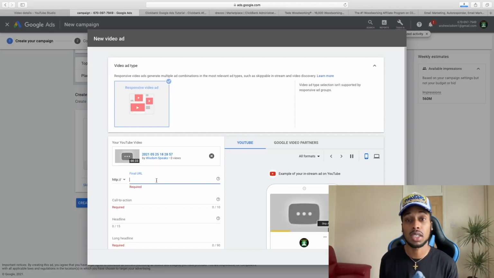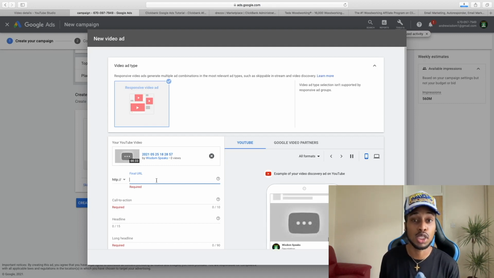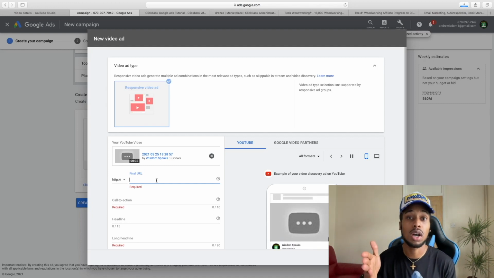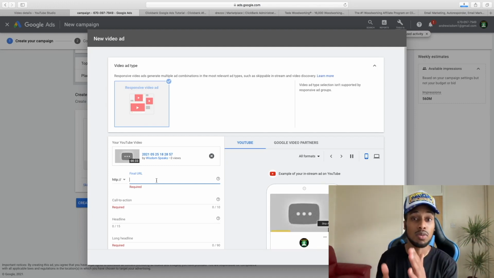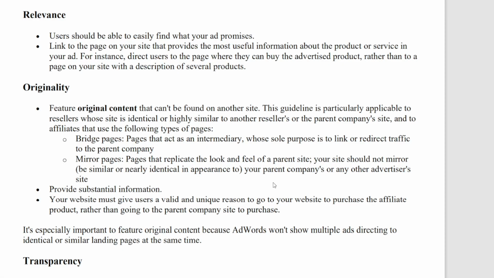Where did I hear that? It's pretty much a bridge page. It's pretty much a bridge page in between, you know, the traffic sources of social media and the affiliate link. So it'll be right in the middle. Acts as an intermediary whose sole purpose, and believe me, they're telling you to do this, is to link or redirect traffic to the parent company website.